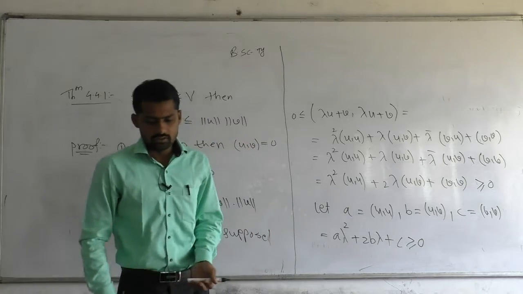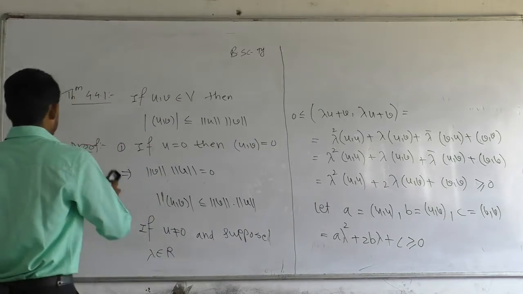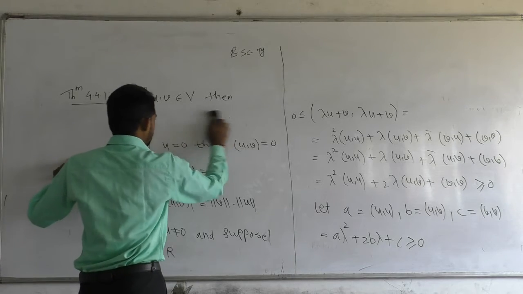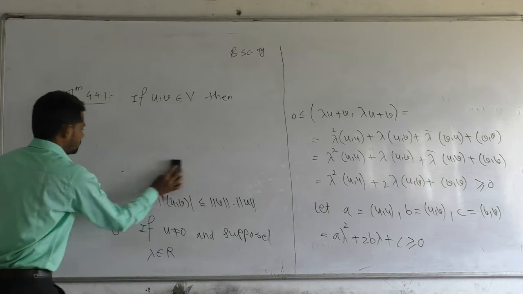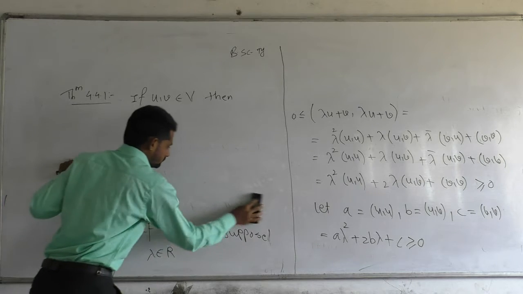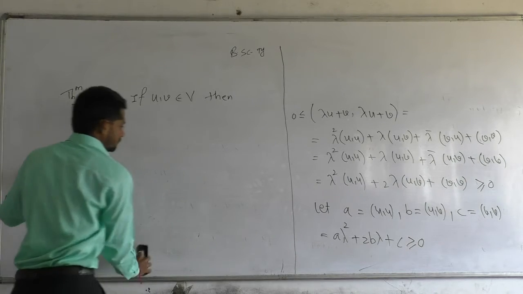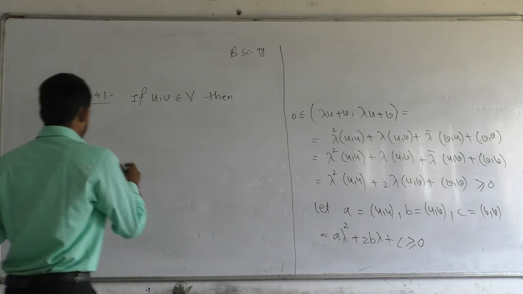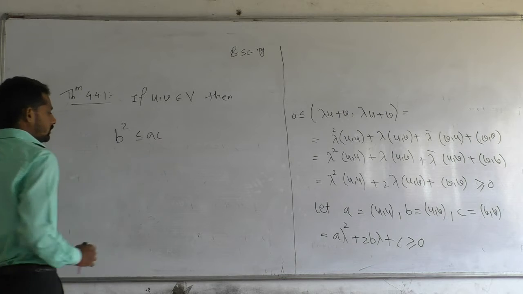And we have discussed one corollary in the last lecture. So you can apply this corollary in the proof of this theorem. If this is greater than or equal to 0 and lambda is any real number, then we can say that b square is less than or equal to ac.